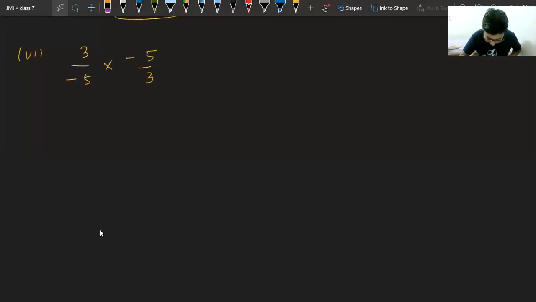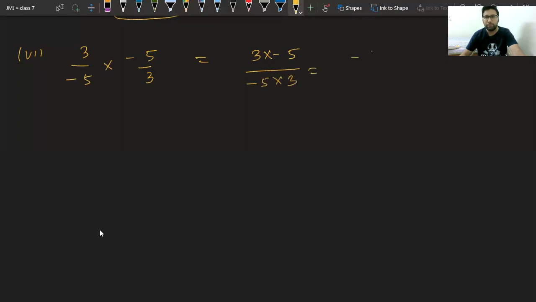Okay, Abhas, please answer. In this case, I have told you there are two ways. First, you multiply the numerators, 3 into minus 5, multiply the denominators, and you will get minus 15 upon minus 15. And we know if there are two negative signs, they will cancel each other and we will get the answer as 1 upon 1.